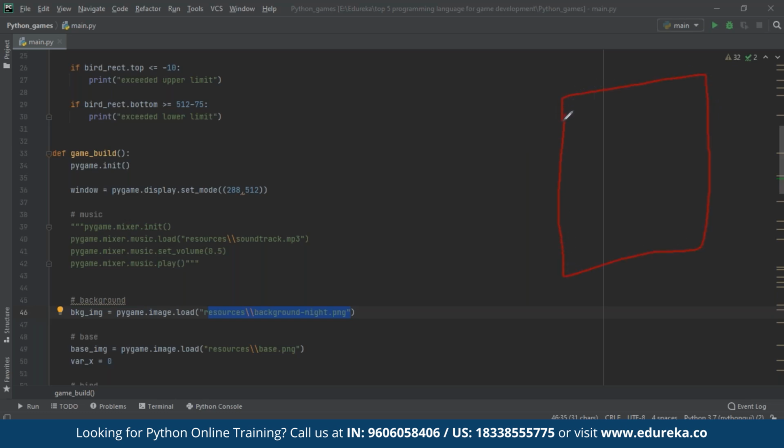First off, we'll initialize our application window and give the size as 288 by 512. And then we obviously have to have a background image. So we'll load our image. Now, loading our image is different from adding an image to the window. How this works is, you have an image in a folder, for example, in a resources folder, and you will add this to the game engine.